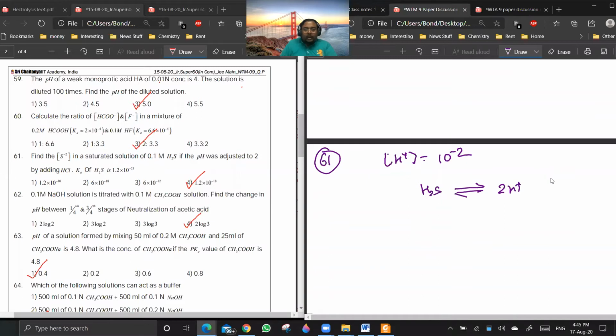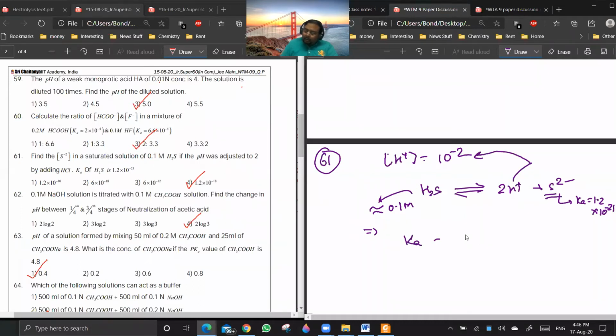They have not given Ka1 and Ka2, they have given Ka composite. So the Ka value is like 1.2 into 10 to the power minus 21. So I can assume that the dissociation of H2S is negligible. So the H2S concentration will be approximately equal to 0.1 molar only, and H plus is fixed at 10 to the power minus 2. So I can find the value of this.